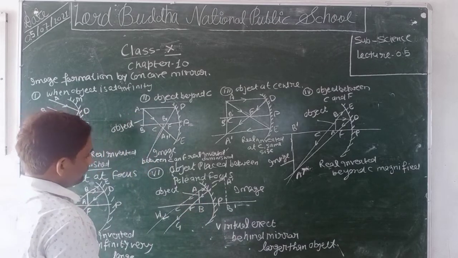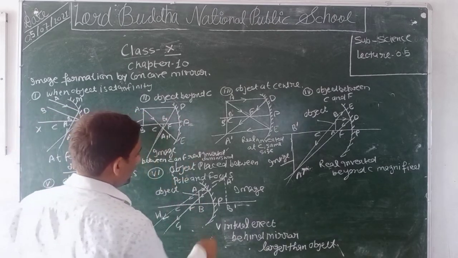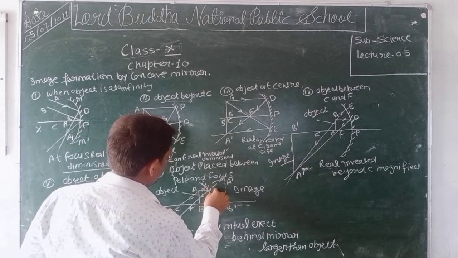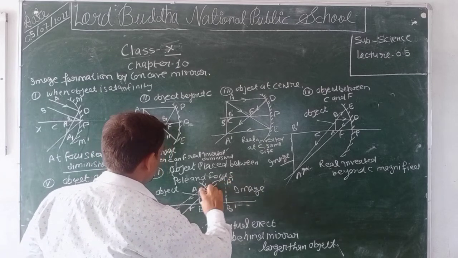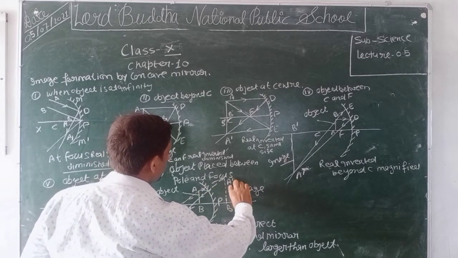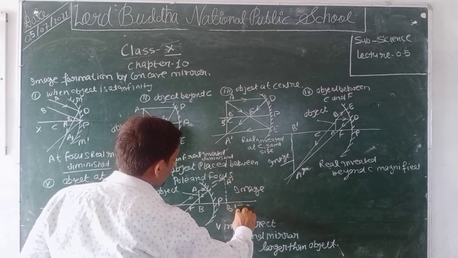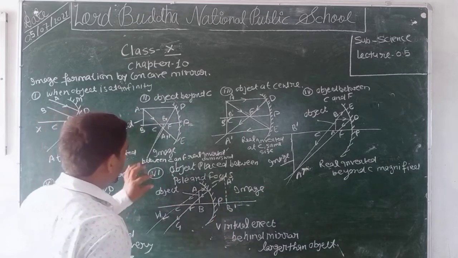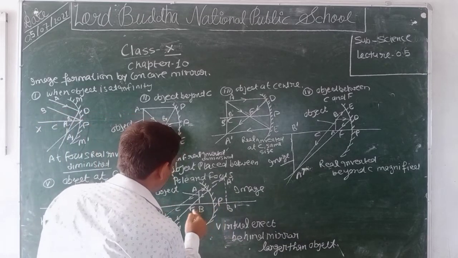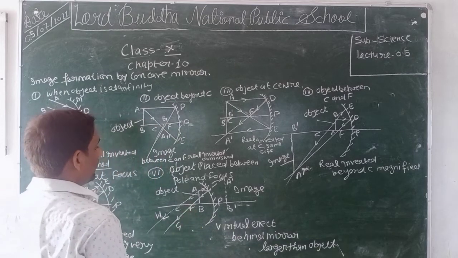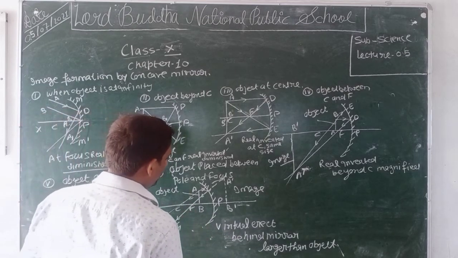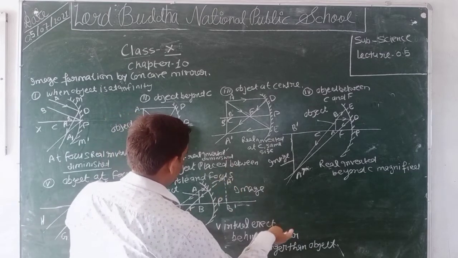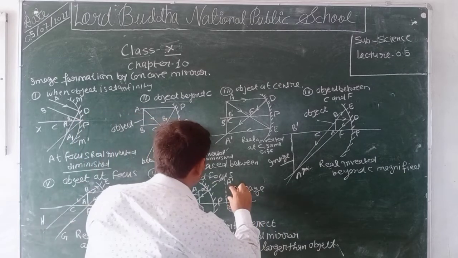We see that the image in this condition is virtual because the light rays do not really meet. It is enlarged. We compare the size of AB and A dash B dash; the image will be enlarged. This is virtual and erect. Once again, when the object is placed between pole and focus, the image formed by a concave mirror will be virtual, erect, enlarged, and behind the mirror.